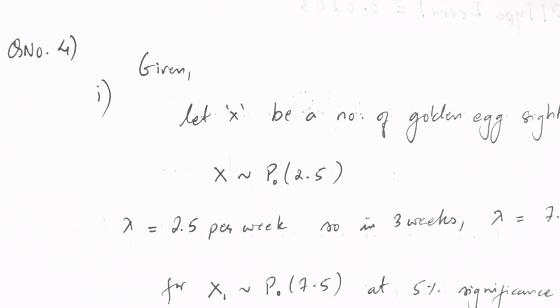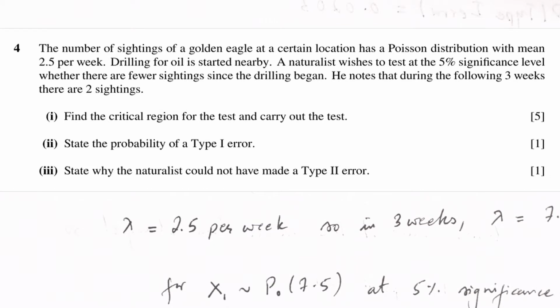Okay, so now let's move on to question number 4. As you can see in question number 4, you're given the number of sightings of golden eagle at a certain location to have a Poisson distribution with mean of 2.5 per week. Drilling for oil is started nearby. A naturalist wishes to test at the 5% significance level whether there are fewer sightings since the drilling began. He notes that during the following 3 weeks there are 2 sightings.